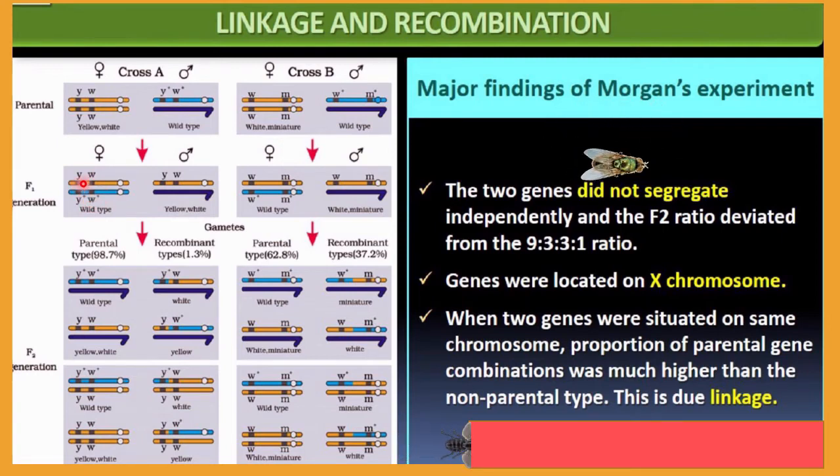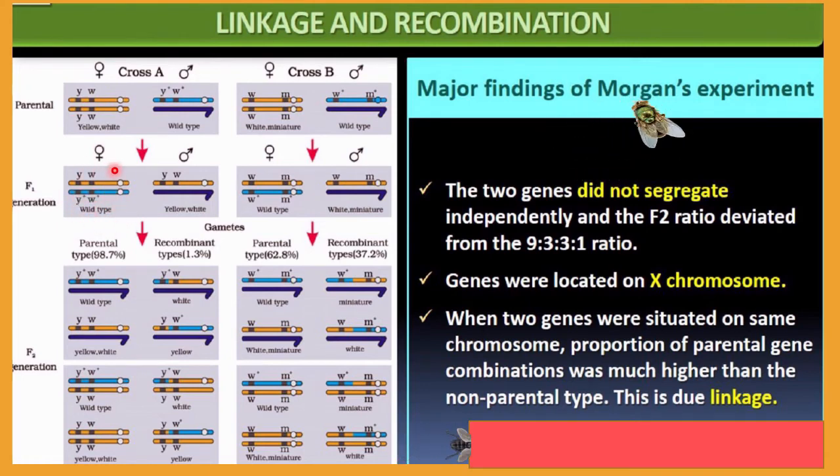One gamete will have YW, one gamete will have Y plus W plus. One gamete will have Y and W plus due to the crossing over in between, and one gamete will have W, Y plus. So here, in case of a female, gamete type must be of 4 types. Notice here, you should be very clear.